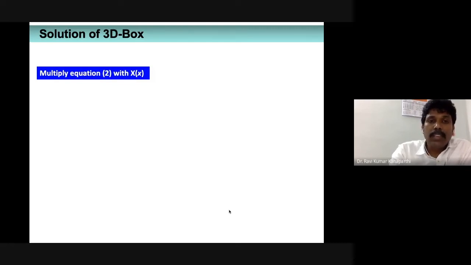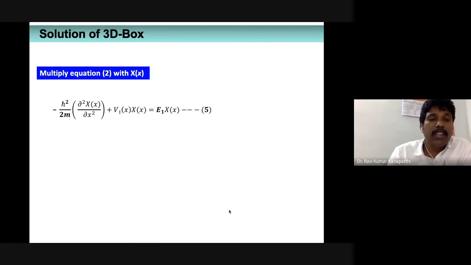So first I take equation number 2, that is X of x, and then I will multiply it with X of x. When I multiply with X of x, already in the first term, that is the kinetic energy term, there is 1 over X of x.